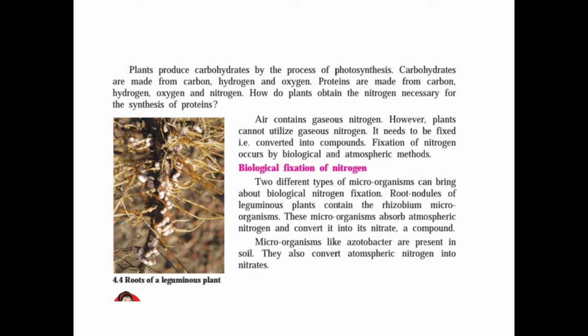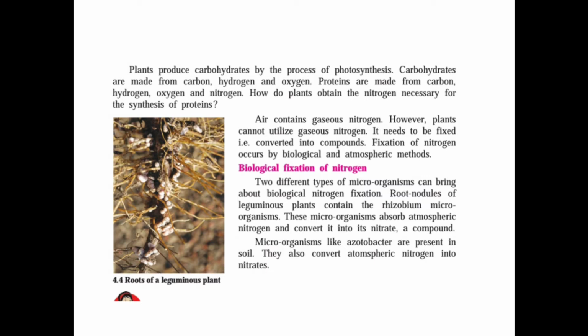Before studying that, we have to solve one question. How do plants obtain the nitrogen necessary for the synthesis of proteins? Means plants produce the proteins and for that they need the nitrogen. How do they obtain it, from the air? Now see the answer. Air contains gaseous nitrogen. However, plants cannot utilize gaseous nitrogen. It needs to be fixed, that is converted into compounds. Fixation of nitrogen occurs by biological and atmospheric methods.